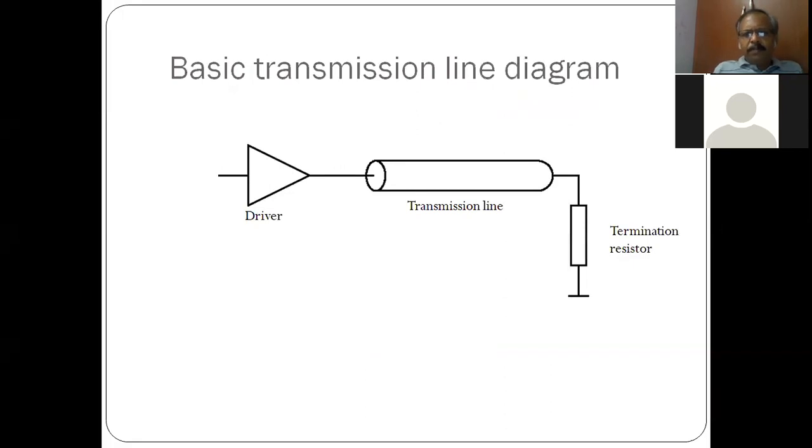So the basic transmission line diagram is represented like this. You have a driver and this is your load or termination, or it may be a next IC. This may be one IC, and in between you have the copper clad or line in the board, which is modeled as a transmission line.